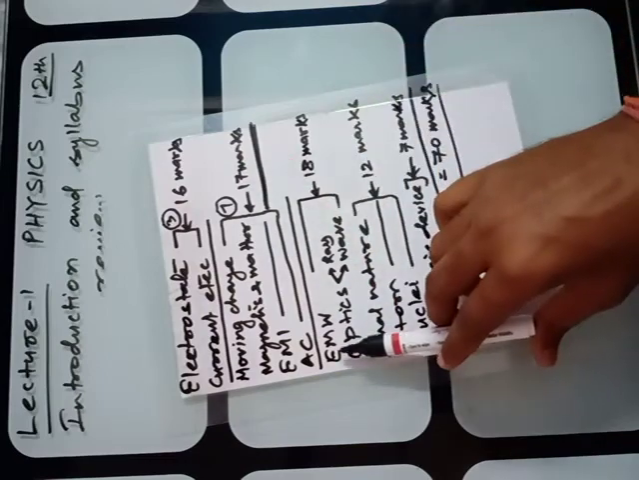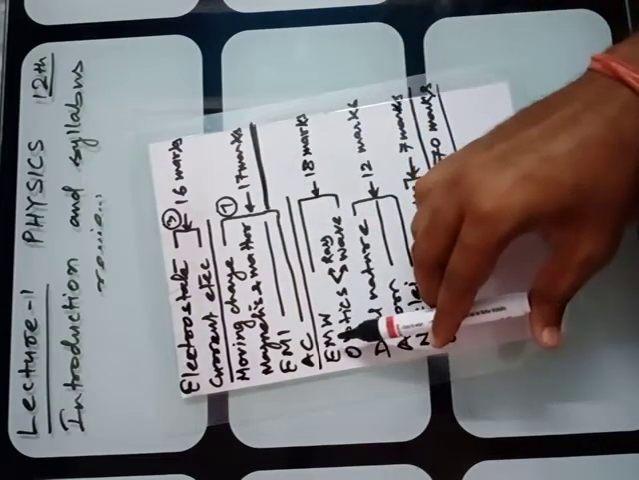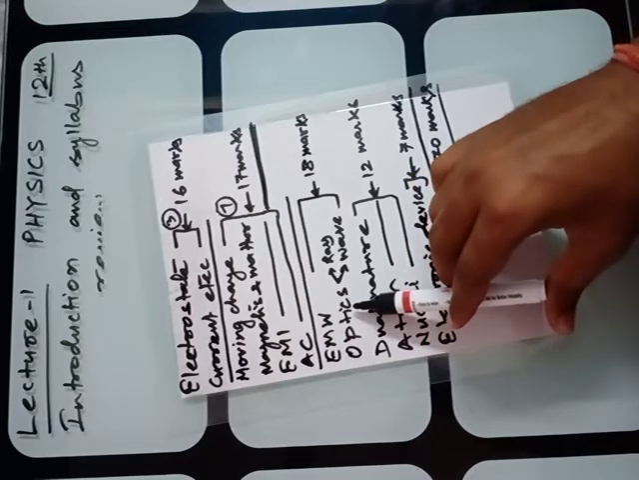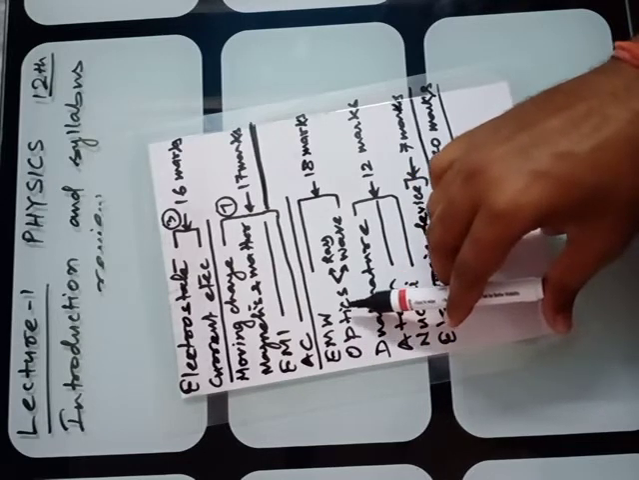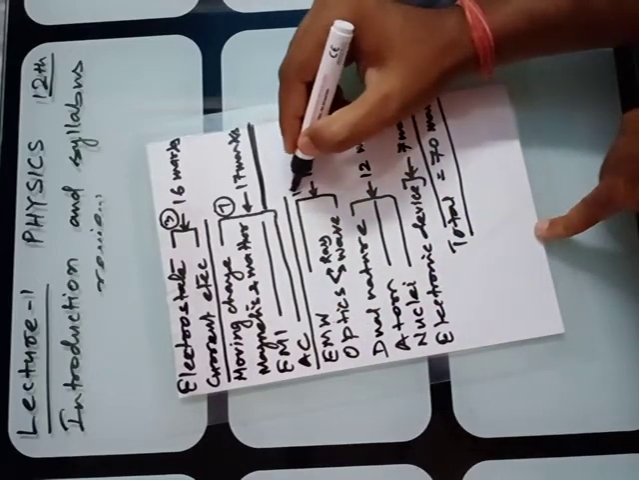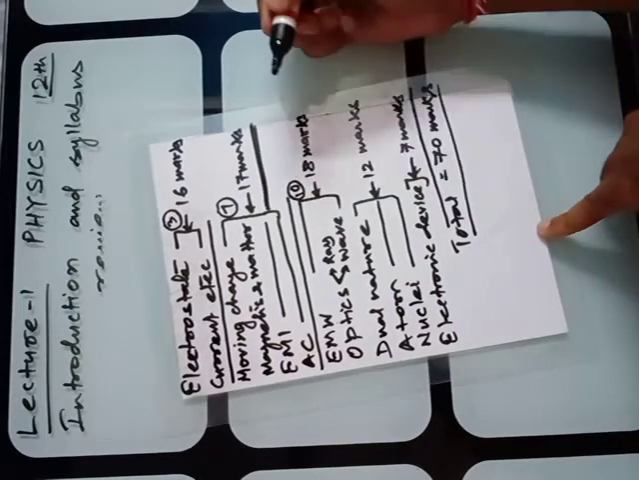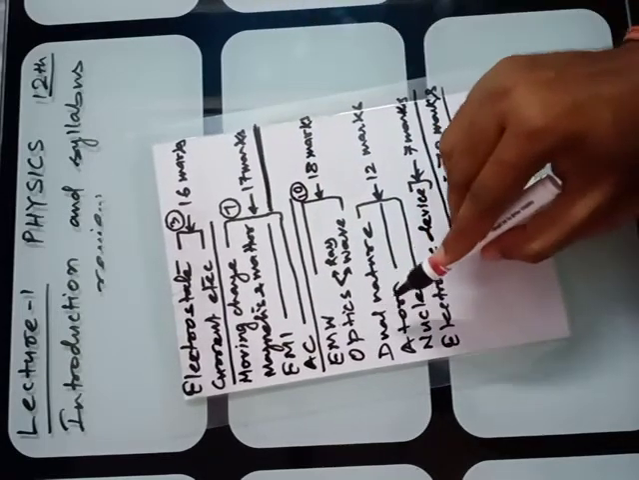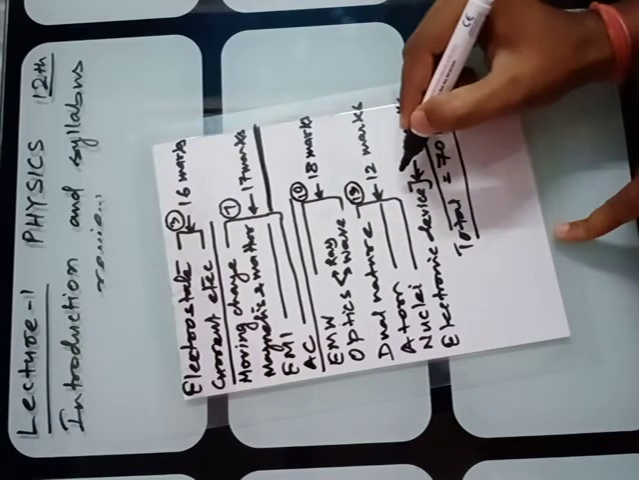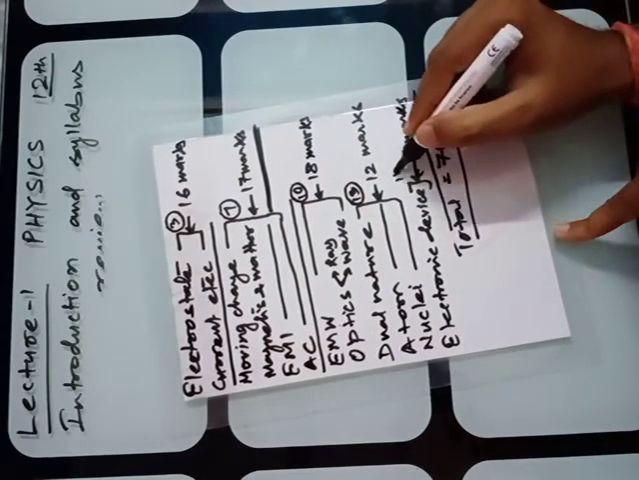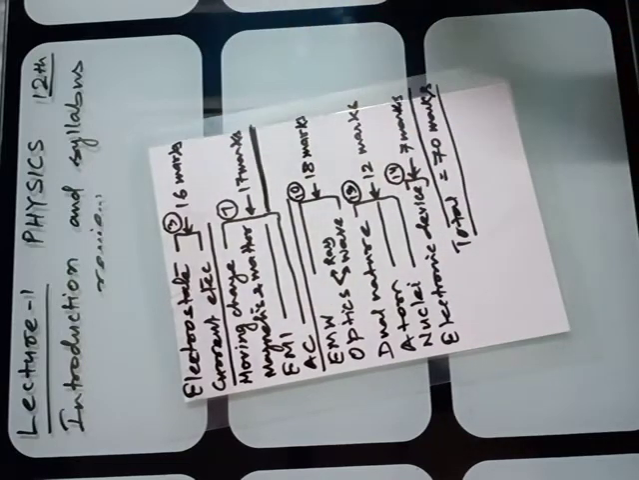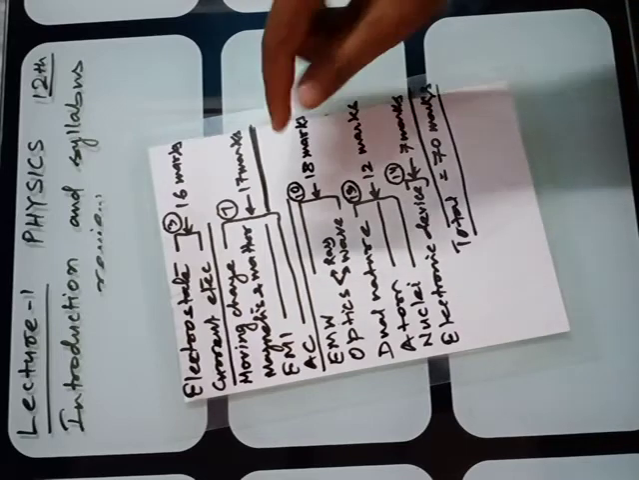Here electromagnetic waves is chapter number 8 in volume 1. Now optics is from volume 2, chapters 8, 9 and 10. So till chapter 10 you have finished. Then chapters 11, 12, 13, and this is one section of 7 marks. Chapter number 14 is electronic devices. So this is all about the marks bifurcation.